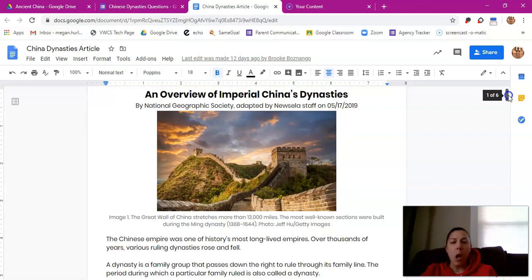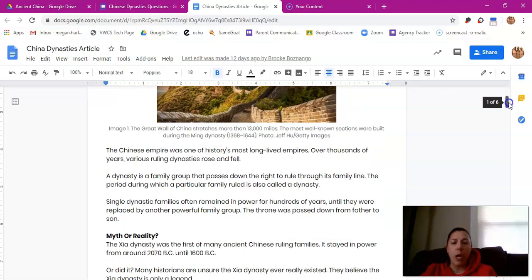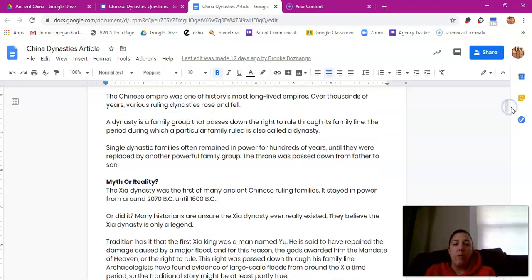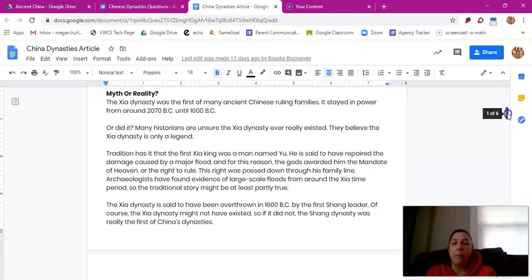All right. An Overview of Imperial China's Dynasties. The Chinese Empire was one of history's most long-lived empires. Over thousands of years, various ruling dynasties rose and fell. A dynasty is a family group that passes down the right to rule through its family line. The period during which a particular family ruled is also called a dynasty. Single dynastic families often remained in power for hundreds of years until they were replaced by another powerful family group. The throne was passed down from father to son.